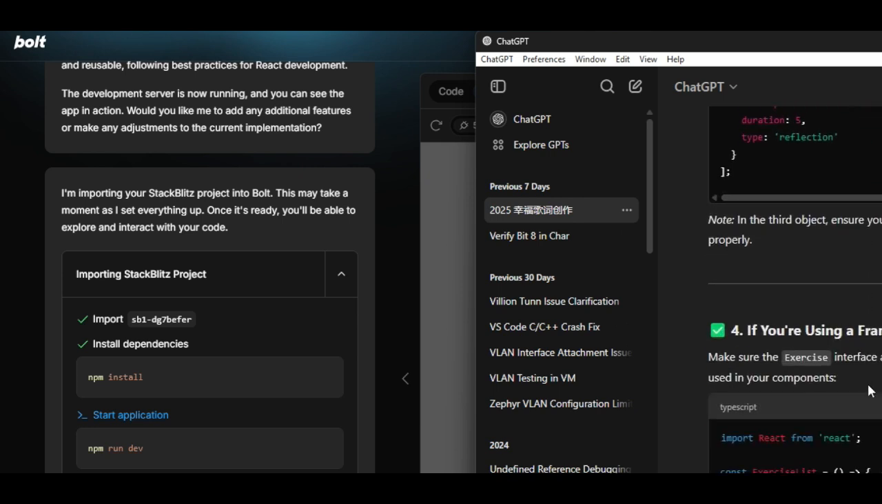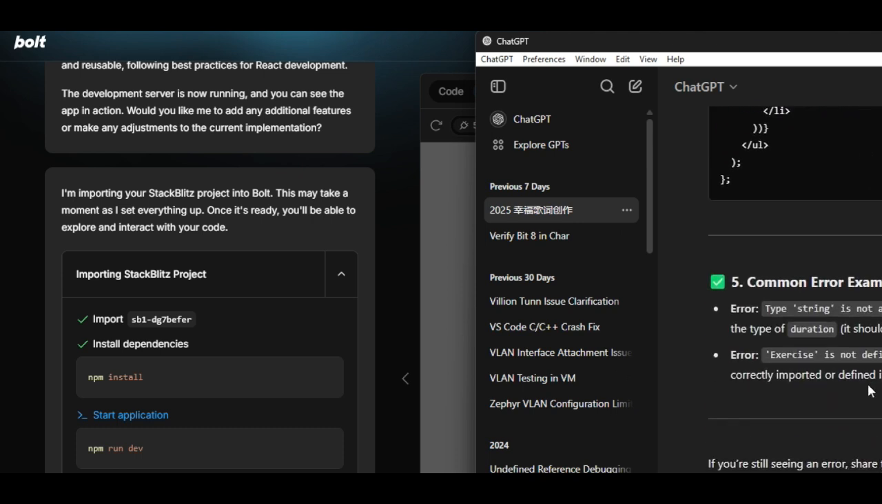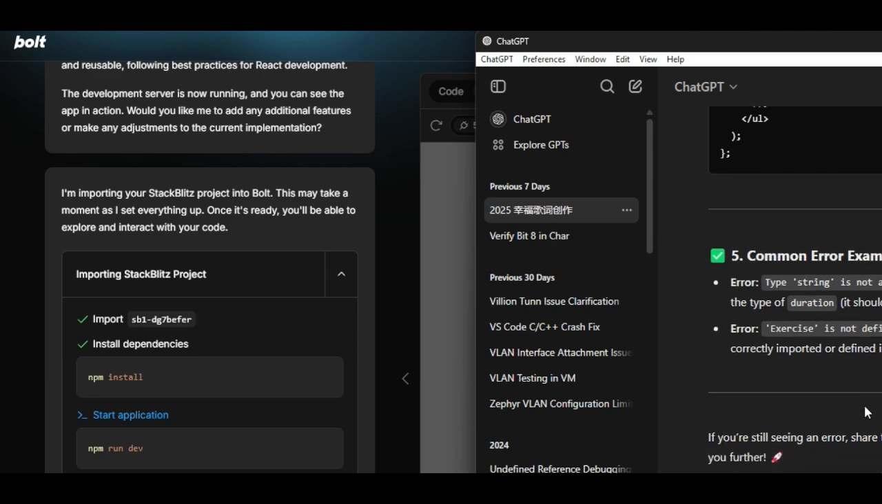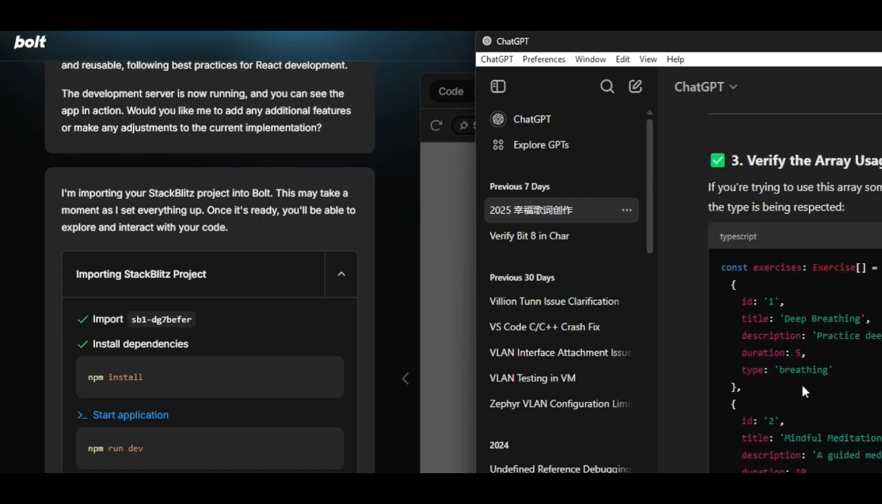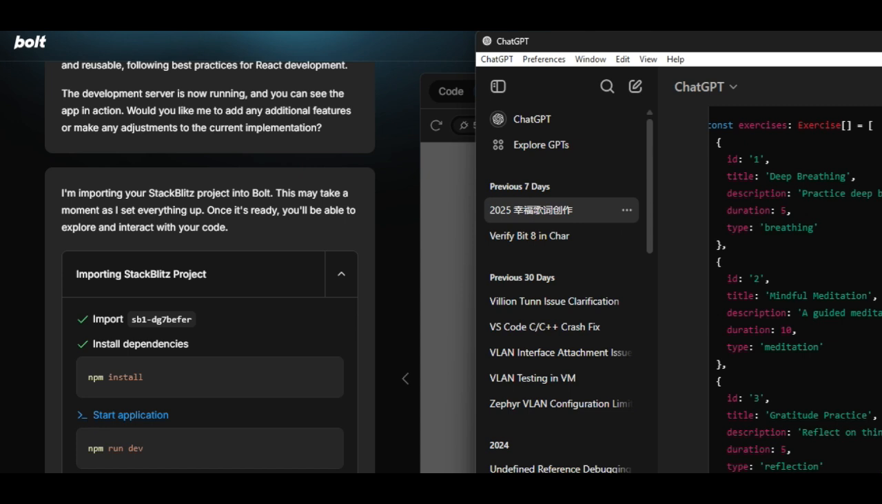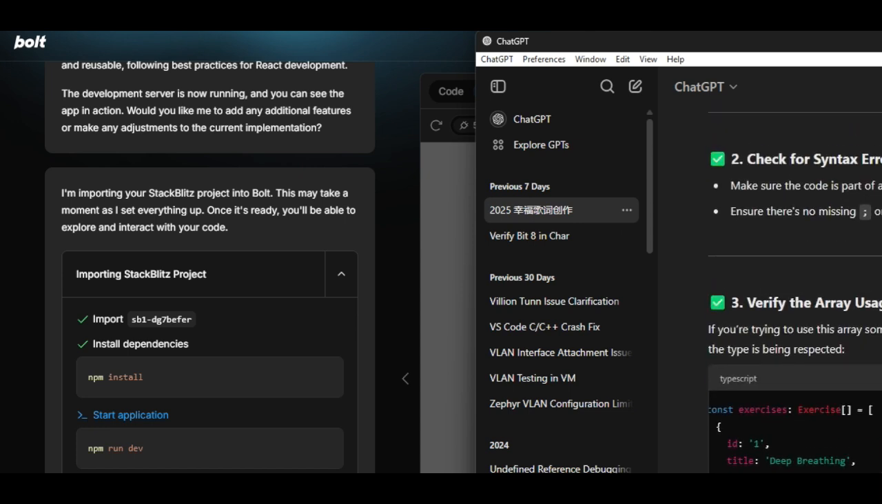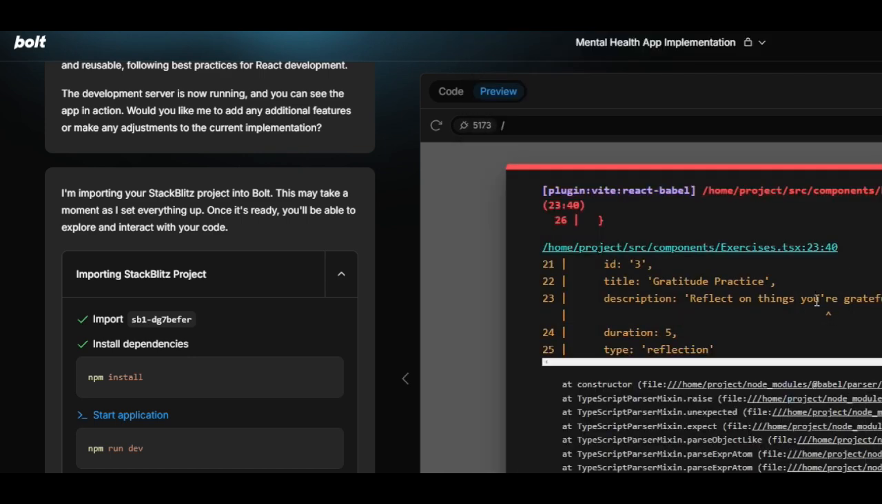Note, if you are using a framework like React or Angular, make sure the exercise interface is properly imported. That's blah blah, I know that. Common error fix. Okay, so it mentioned here, it's a comma. It's not very obvious, but at least ensure there is no missing semicolon or incorrect bracket. Semicolon here, semicolon here. I'm not very familiar with the TypeScript language.